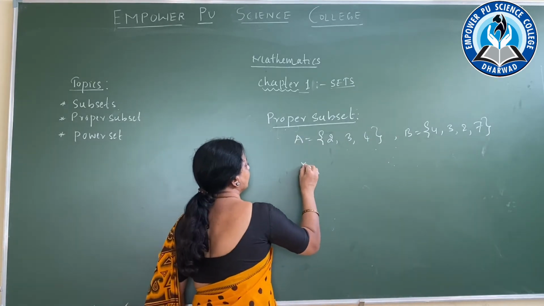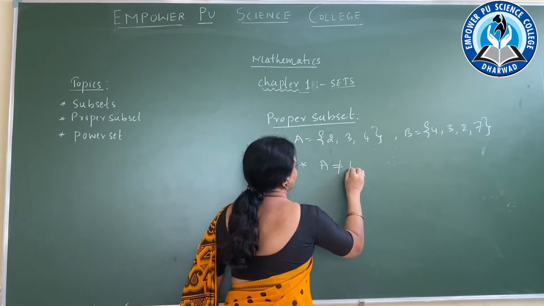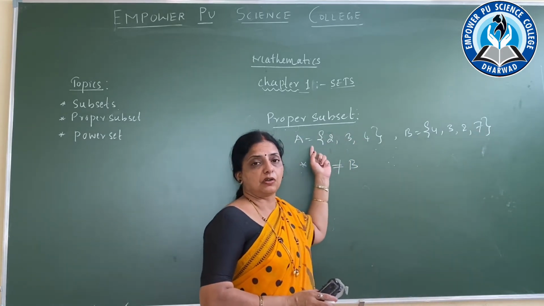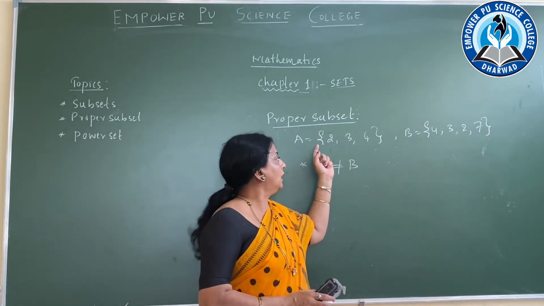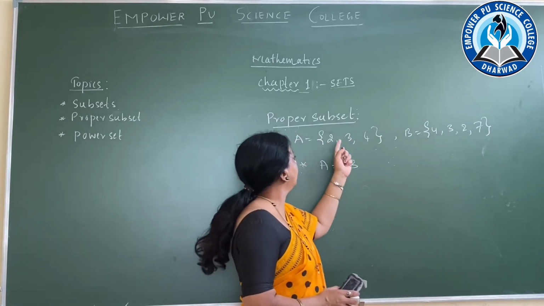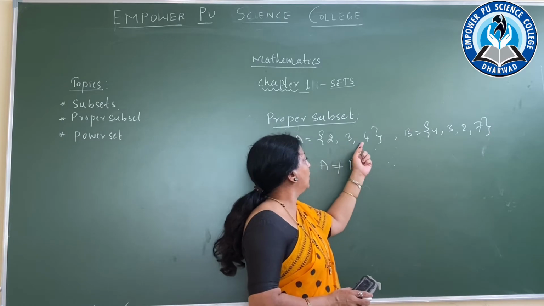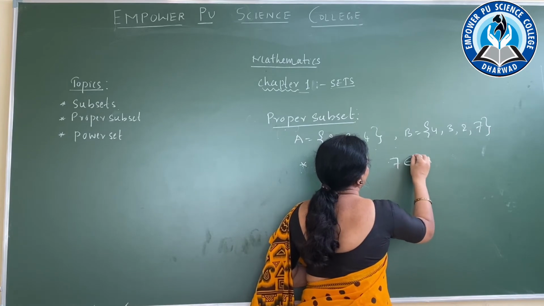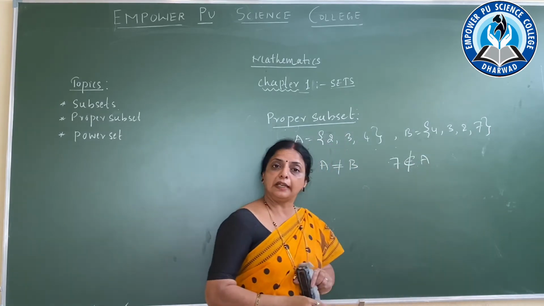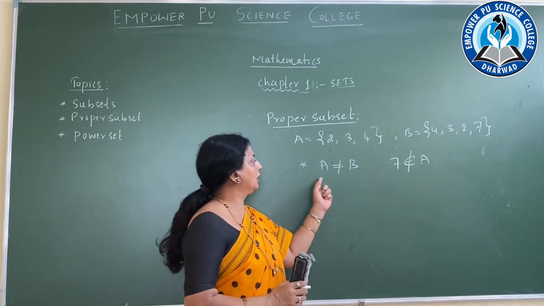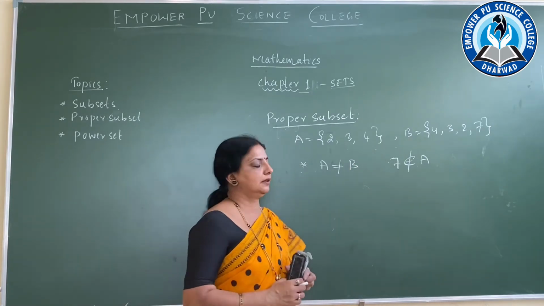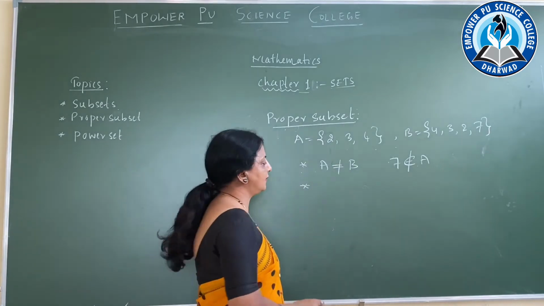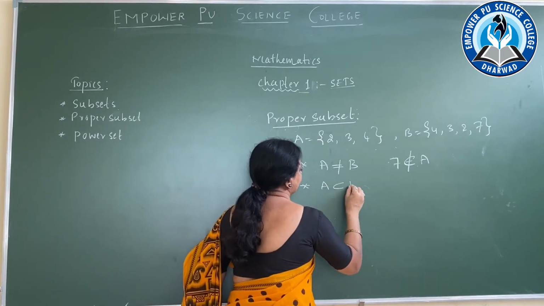First point, A is not equal to B. Why are they not equal? Because 7 does not belong to set A. What does not belong? 2 is present, 3 is present, 4 is present. Which one is not present? That is, 7 does not belong to A. It does not belong to set A. So therefore A and B are not equal. Now come to the second point. Whether A is the subset of B? Yes, A is the subset of B.